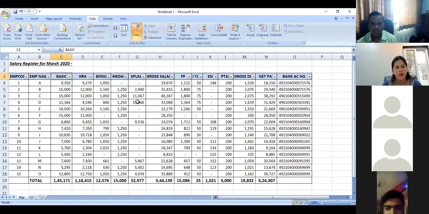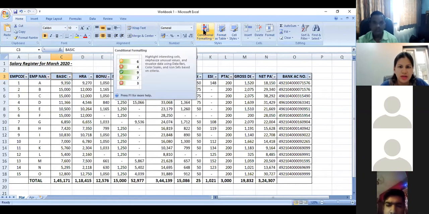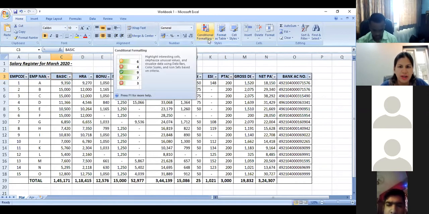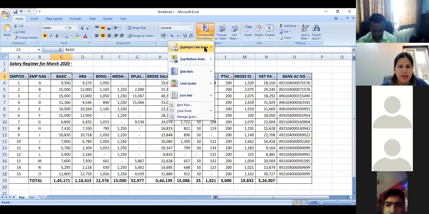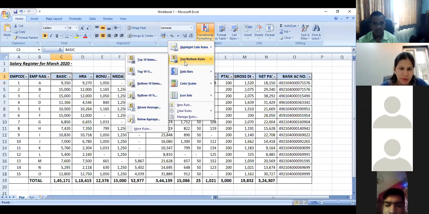Then what we are going to do is after we do a filter, the next step is we are going to use conditional formatting, which you can see on the home tab. It's just next to the font tab, which is the fourth tab on the home page. Once you go to conditional formatting, here you can use a variety of options. So for example, I want to see the employees whose salary is more than the average salary of the 15 employees. So what I will do is I will go to conditional formatting. I will go to top bottom rules, and then I will select above average.